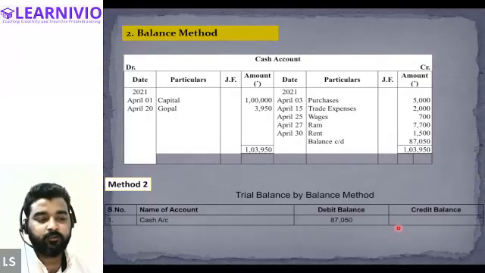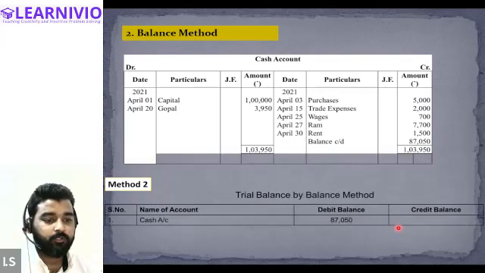Okay. So this is it for this particular chapter. Let's discuss a few MCQs based on this chapter. Let me just change the slide. Let me show you the questions based on the trial balance.